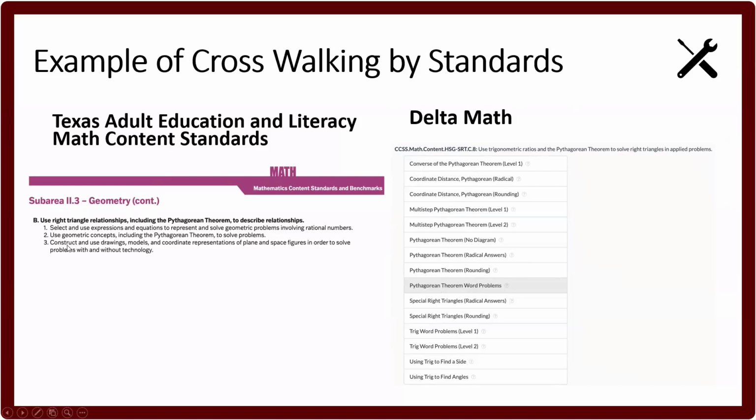One of those is where we can construct and use drawing models and coordinate representation of a plane to solve problems with and without technology. You'll notice here we have coordinate distance Pythagorean. That is number 3 of this standard: use geometric concepts, including the Pythagorean theorem, to solve problems. You even have some trig word problems down here, Pythagorean theorem rounding, and Pythagorean theorem word problems.